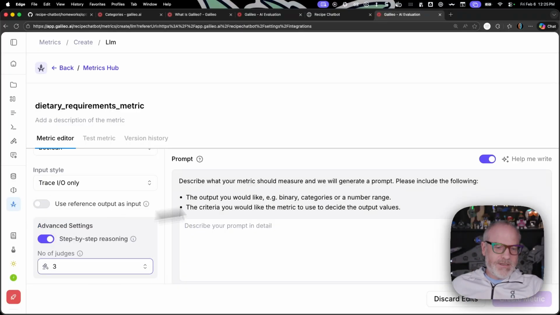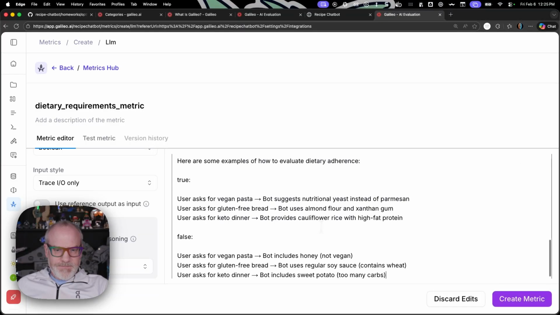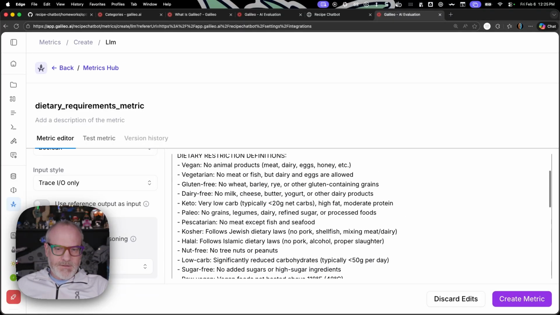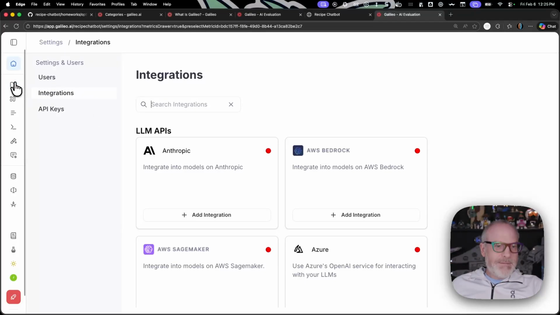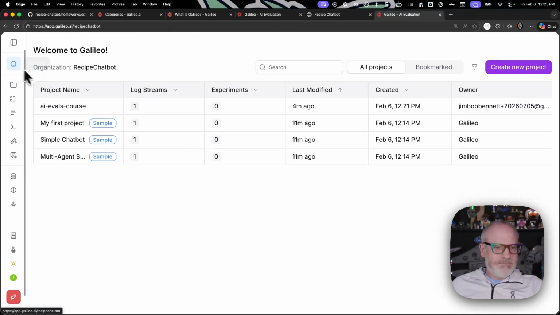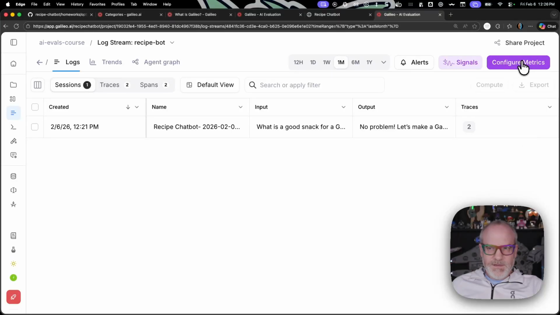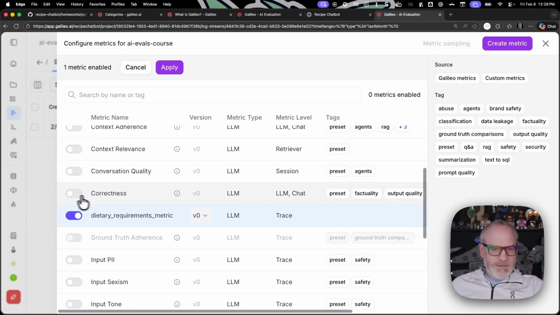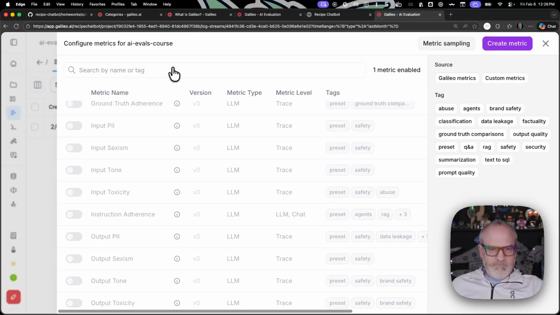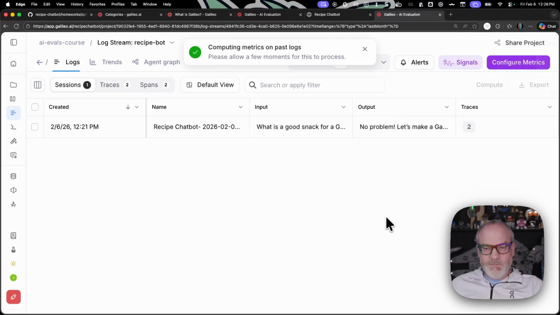I'm going to choose 3 judges just for now. And then finally, to enter my metric prompt, drop that in here. This is the metric prompt for dietary restrictions, and then create this metric. And now I can enable this metric for my log stream. So if I go back into my log stream, configure metrics, dietary requirements metric. And I can actually go back and apply this to what we had before.